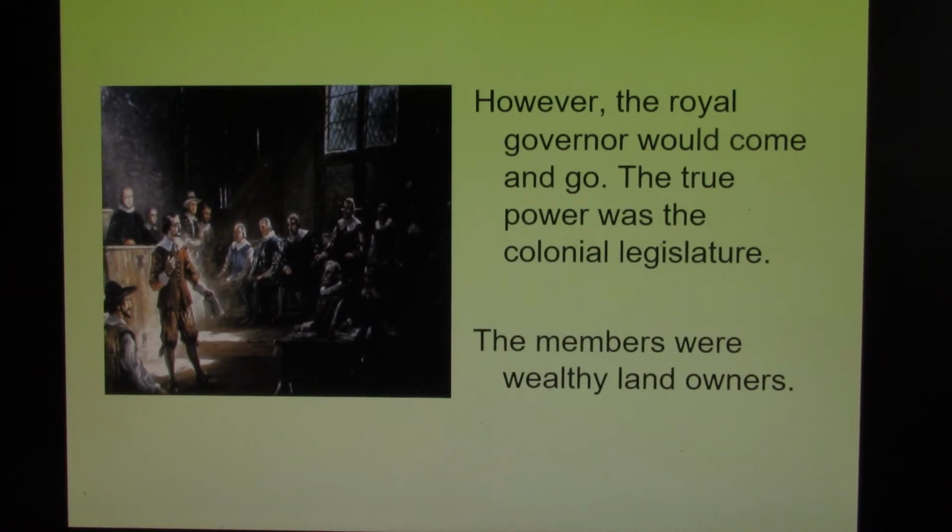Now, from Maryland south and in New Jersey and New York, there were colonial legislatures. The colonial legislators were dominated by wealthy landowners. Now, in Virginia, we gave them a fancy name called the House of Burgesses. In colonies like maybe North Carolina or Maryland or New York, we would just simply call them by the colony's name, assembly. But the people who made up these areas are the same.